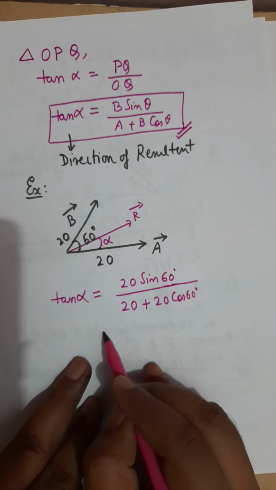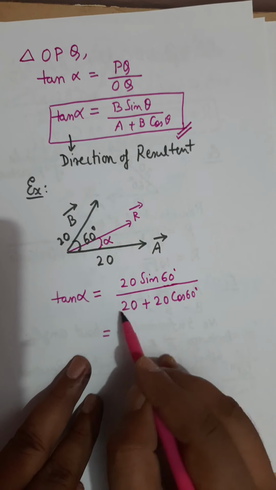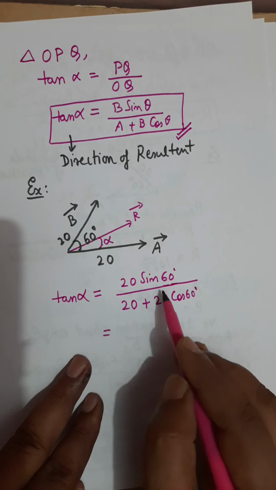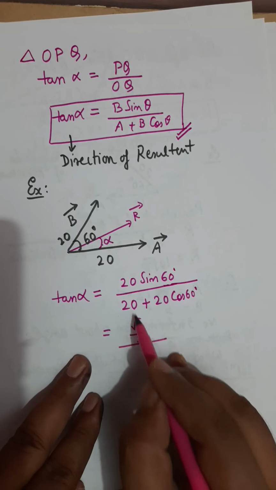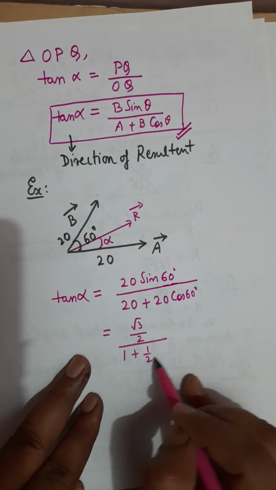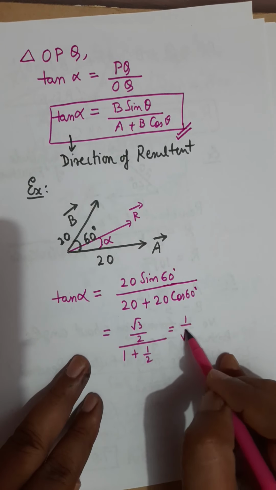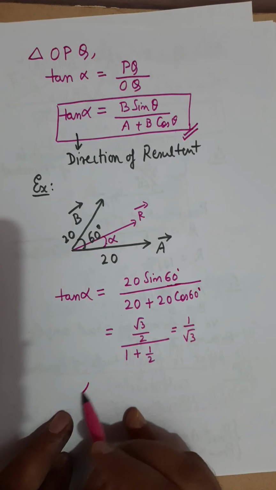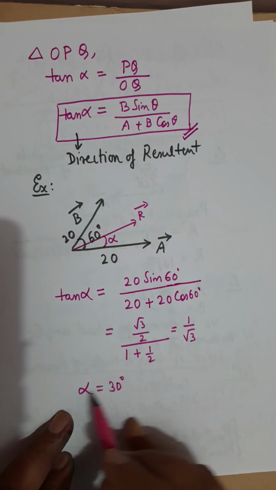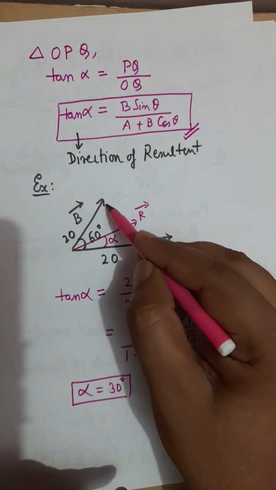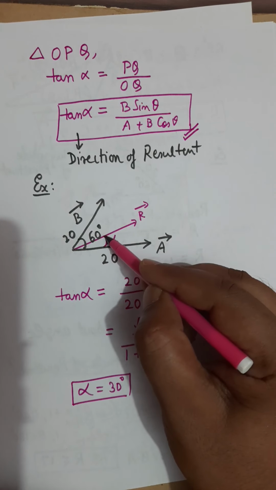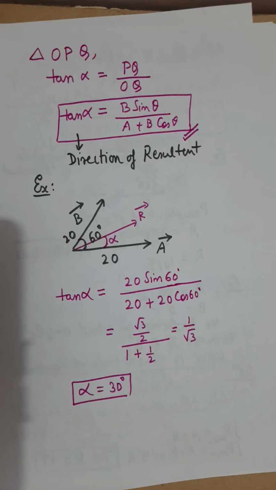And what does it give me? We can cancel the common 20, and sin 60 is root 3 by 2, divided by 1 plus cos 60, which is 1 by 2, the whole thing will come as 1 by root 3, and that means alpha should be equal to 30 degrees. So for this example, the resultant of A and B will be at 30 degrees with our vector A.